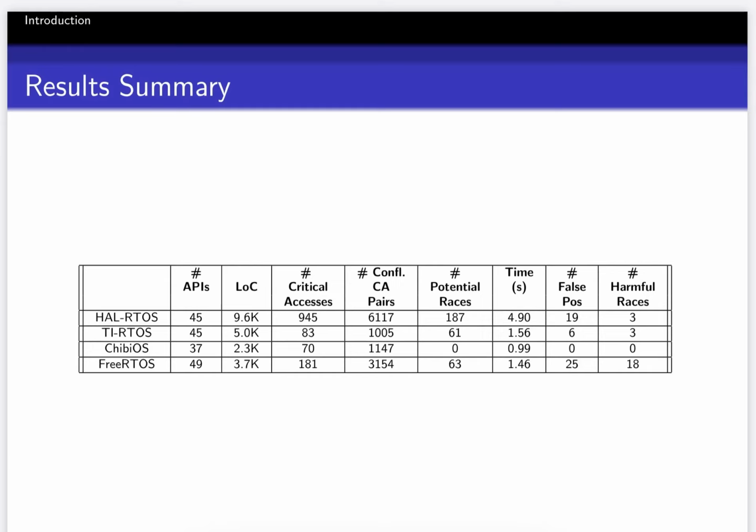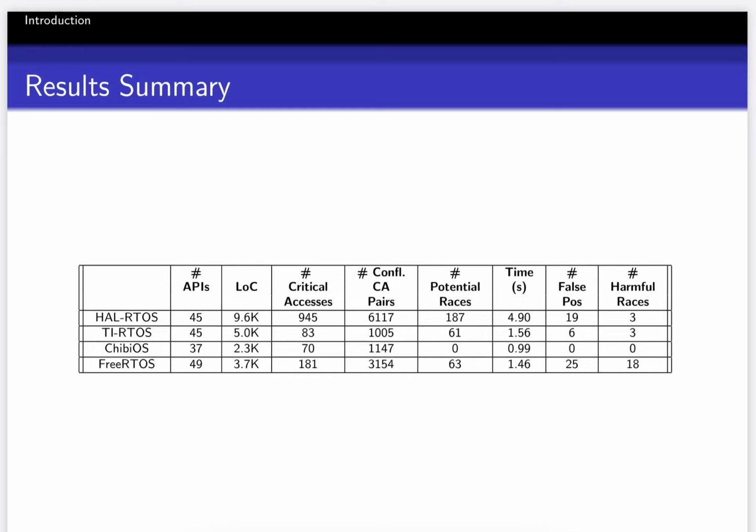The tool reported 187 potential races, and eventually the number of false positives was only 19. What I mean by false positive here is that the tool reports it as being racy, but it's actually not racy in the original system. And amongst true positives, we classify it as benign race and harmful race. So a whole set of races reported by the tool for HAL RTOS were found to be benign.